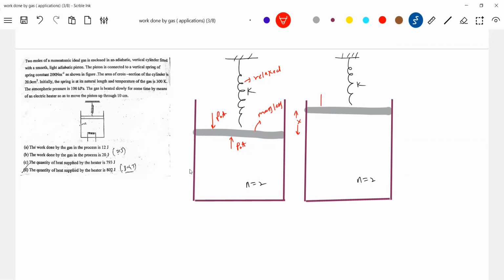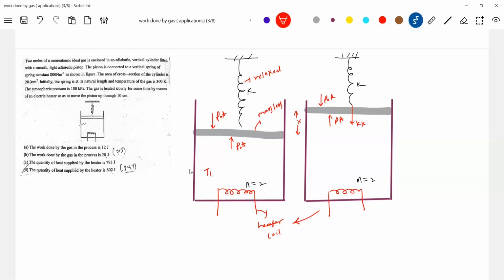Okay, now P naught A will act along with the pressure PA, and the spring is compressed. Okay, spring force, this is the thing. Now the gas is heated slowly for some time by means of an electric heater. That electric heater, I'll show it here. There is a heater coil. Initially the temperature of the gas is T1.